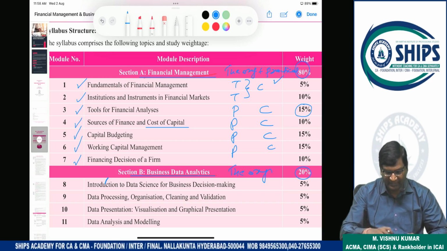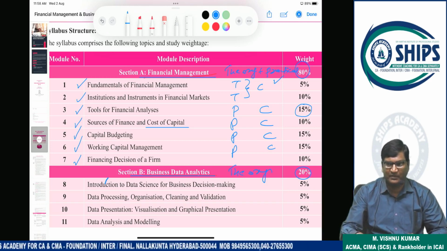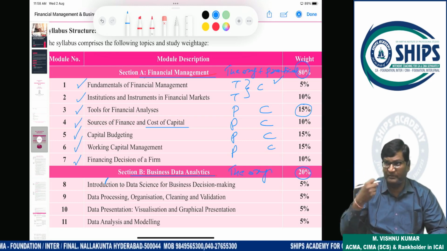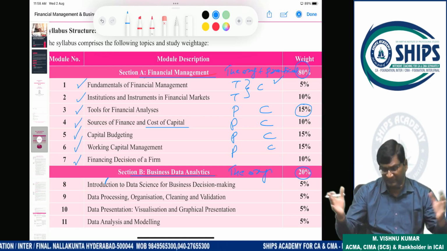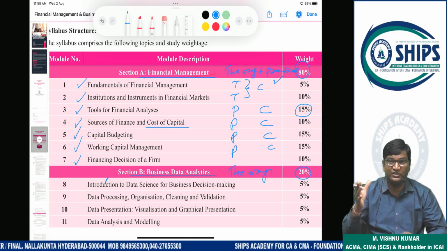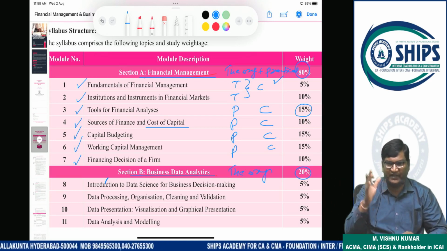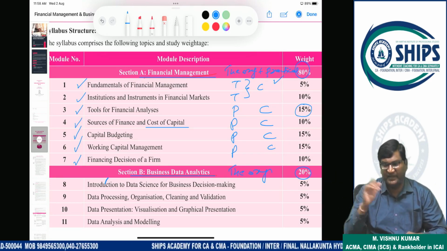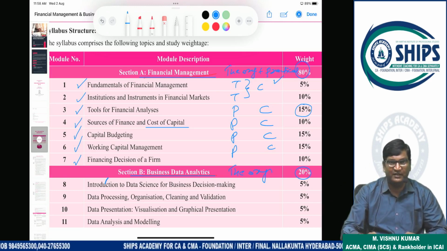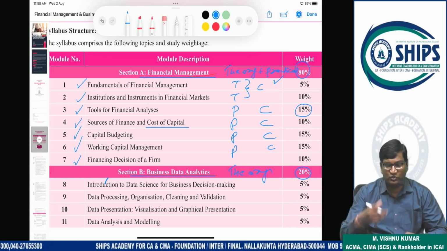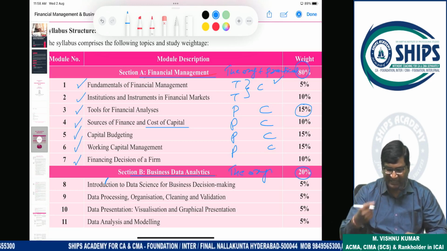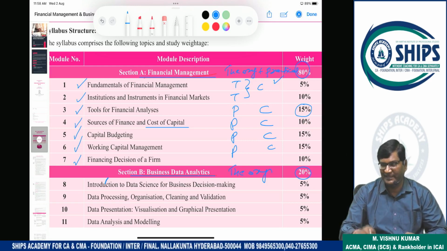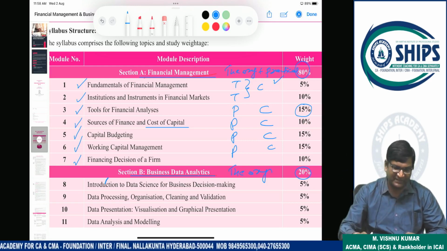Next is capital structure. Capital structure means in what combination funds will be raised. Equity, preference, debenture combination; equity, debenture combination; equity, preference combination; only equity. Which combination is better? From which combination, if the finance manager raises the funds, will cost be minimum and value be maximum? That decision will be called the capital structure decision.